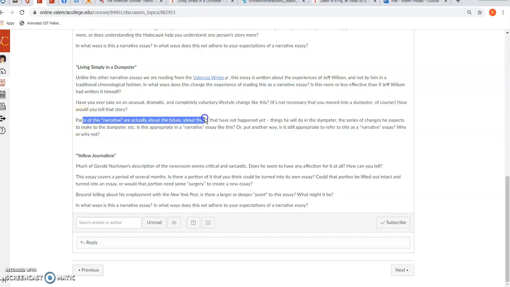We typically think of a narrative as things that have happened. Let me tell you what happened. But a lot of the dumpster essay takes place in the future, or things that have not happened yet, or things that he will do. Does that change the very nature of a narrative? Should that not be there? Should we not really refer to it as a narrative essay, or is that okay to do? So think about some of these questions.